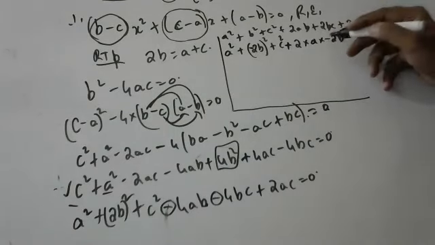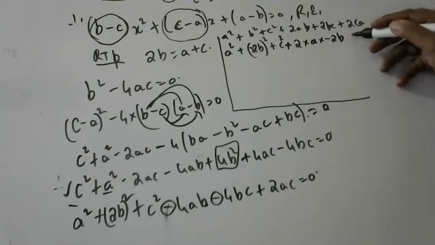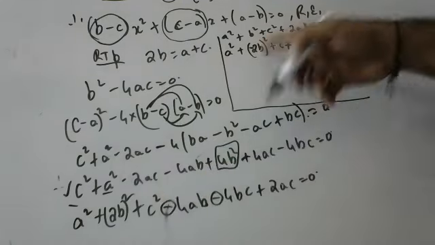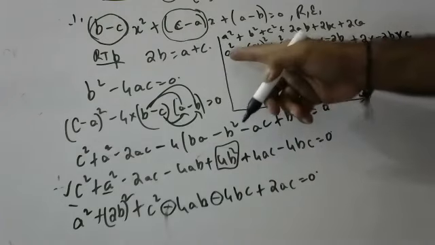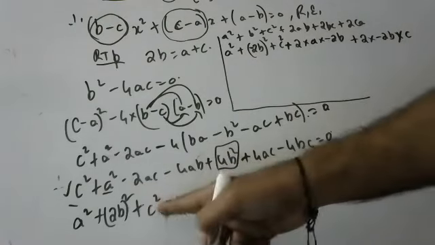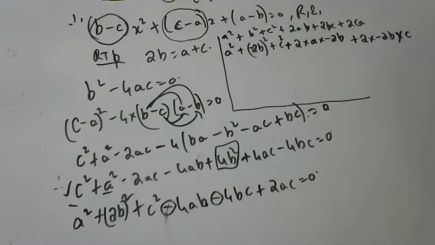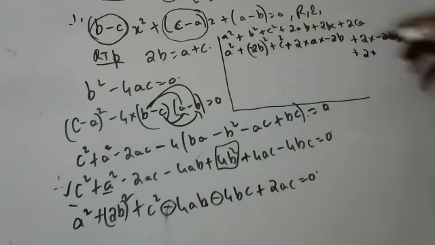So plus into minus, minus. Okay, plus 2 into a, plus 2 into what is b, children? b, minus 2 plus into c. Children, I am writing in the form of a square plus b square plus c square plus 2ab plus 2bc plus 2ac, like that I am writing. So finally, you can write this as 2ab is over, 2bc over, 2ac. 2ac means 2 into a into c.